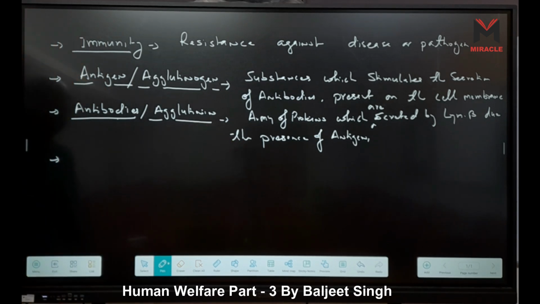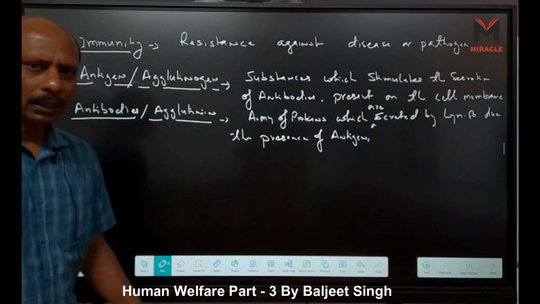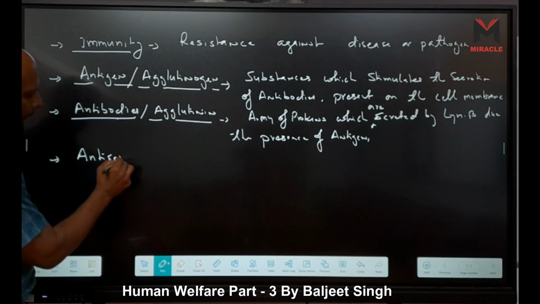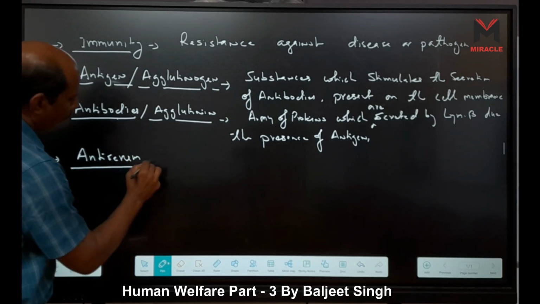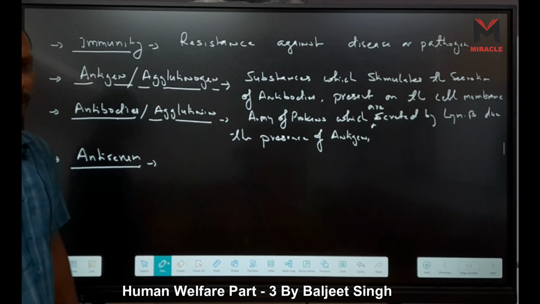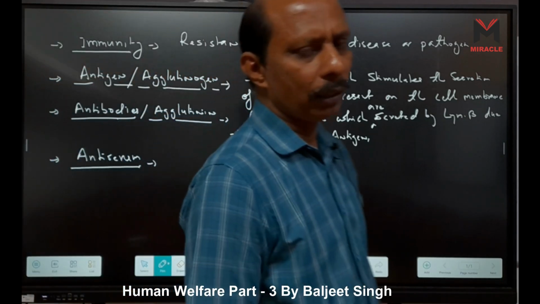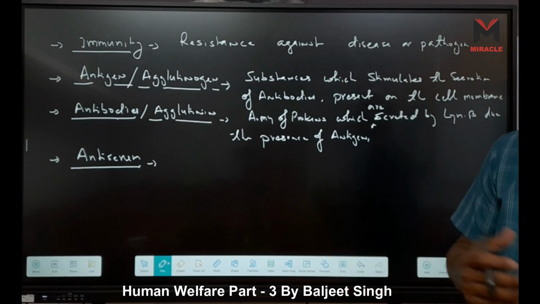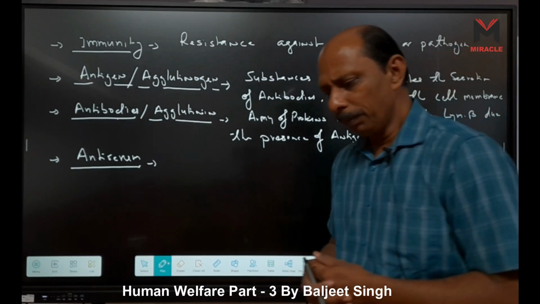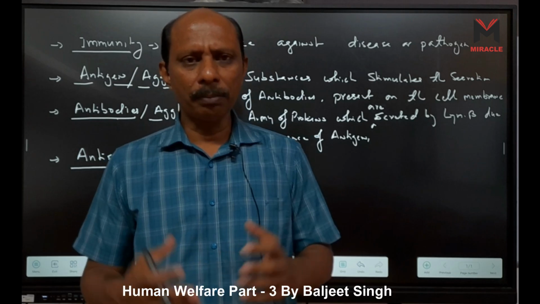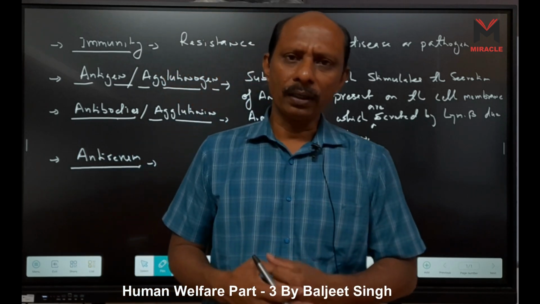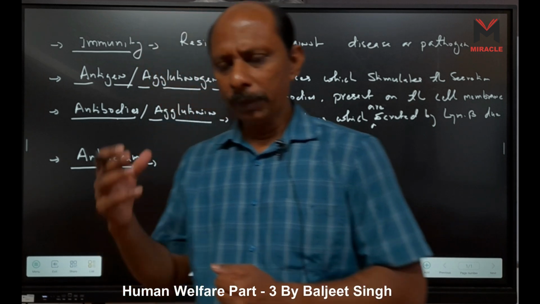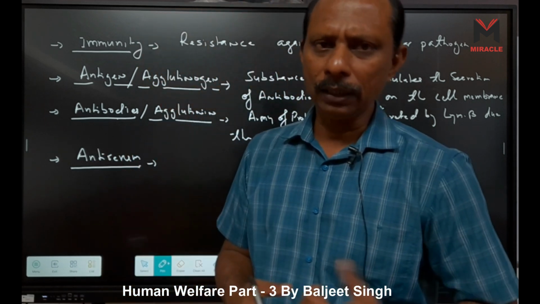Now the next point is to understand antiserum. What is antiserum? When I taught you about blood, I told you about serum and plasma. What is the difference between serum and plasma? Plasma is the matrix in which clotting factors are absent, and this is called serum. So plasma minus clotting factors is called serum.